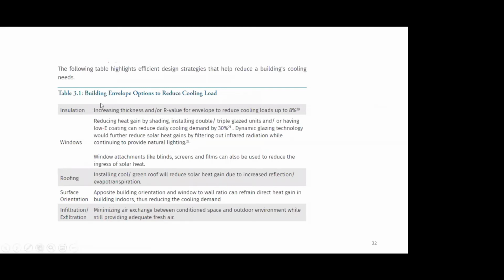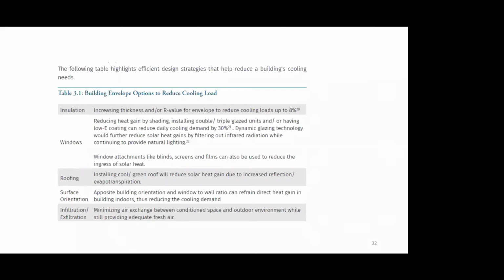It gives you building envelope options to reduce cooling load. It talks of increasing insulation in the building envelope and using shading devices. Basically, you have an automatic shading device in your windows, so when sun glare is coming, you automatically close a part of the window so that you can take the natural light but reflect a part of the incoming heat.